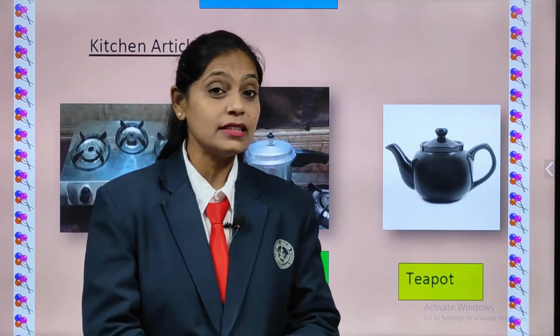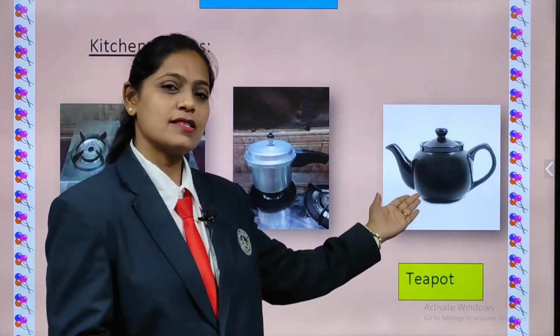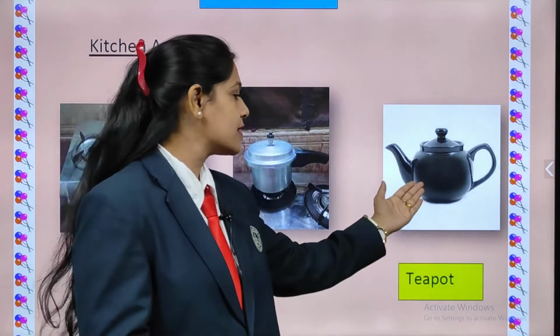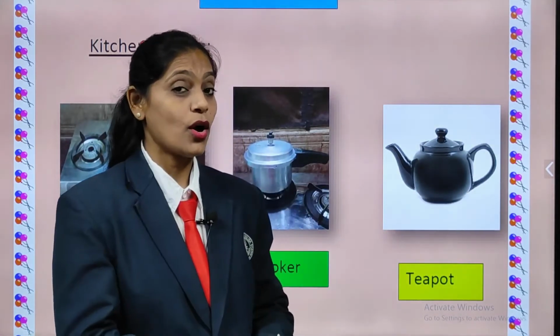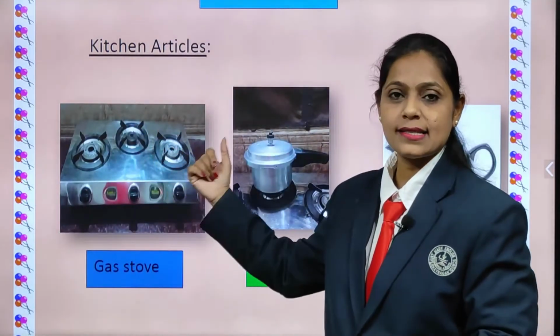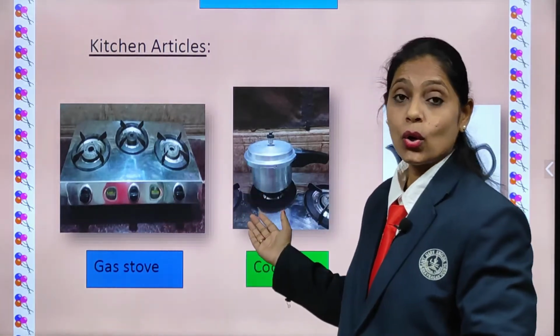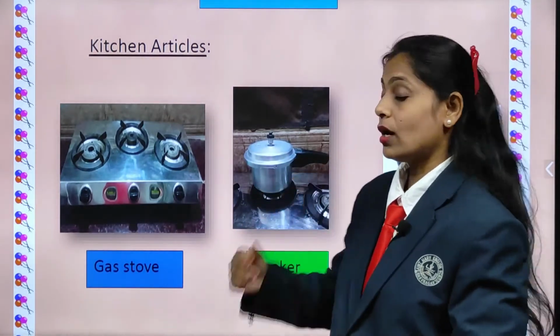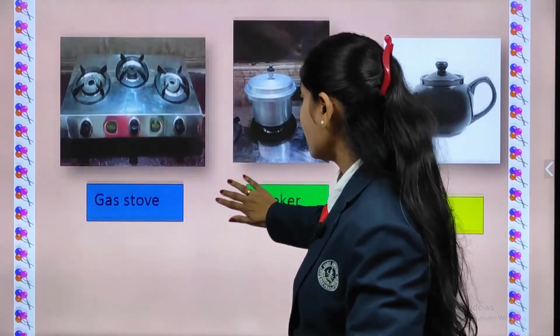And what is this? Yes, we have learned this rhyme, I am a little teapot. So what is this? Yes, it is a teapot. What is that children? Teapot. Once again you are going to repeat kitchen articles with me. Gas stove. Again children, gas stove. Then cooker. Again cooker. And what is this? Teapot.